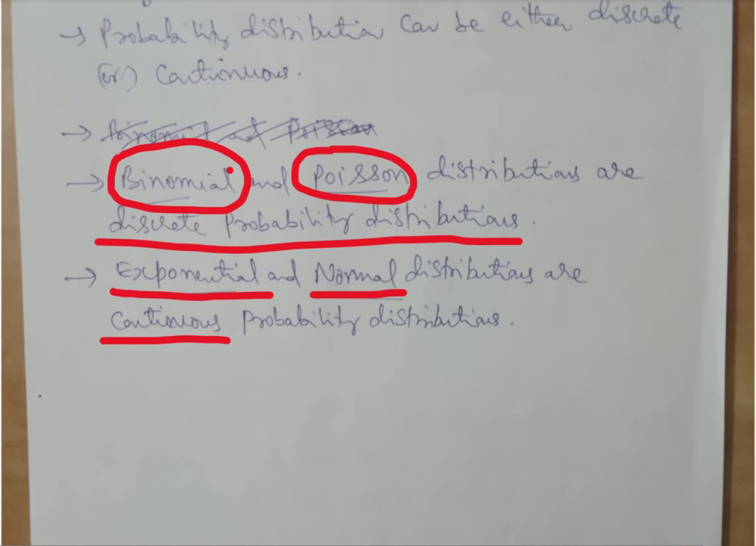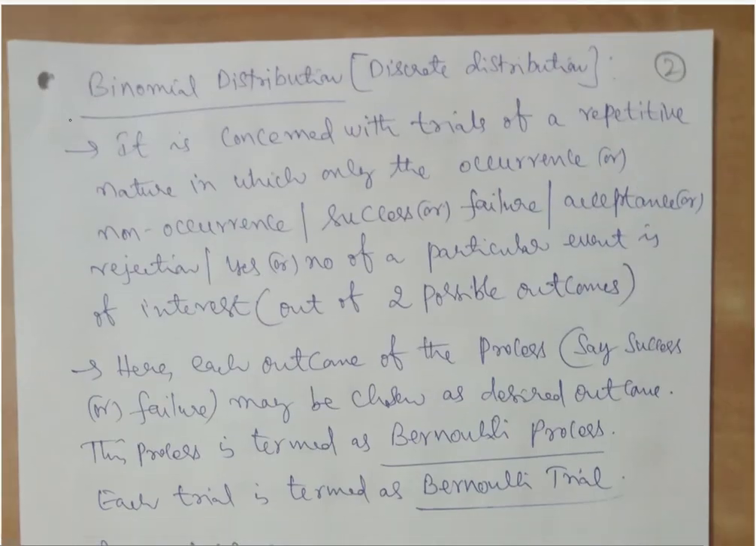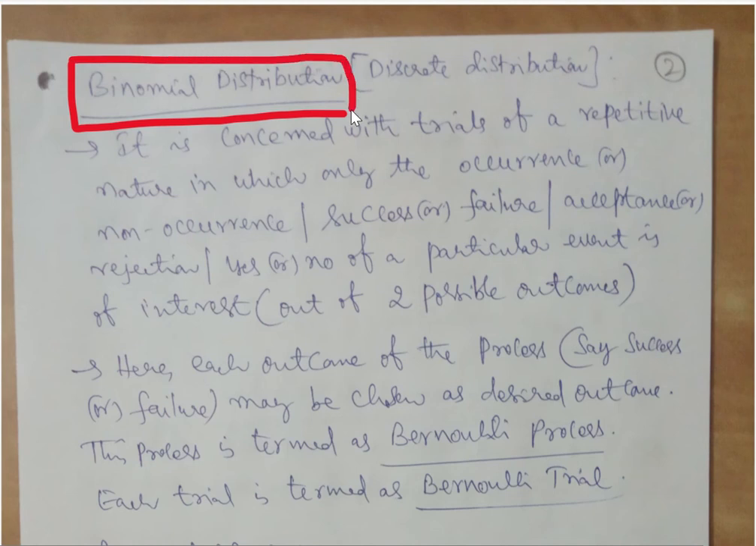Now let us see the discrete probability distributions, that is binomial and Poisson. To start with, let us consider the binomial distribution. As the name says, we are talking about a binomial. We know the binomial theorem, we know the binomial coefficient. Bi stands here for 2.